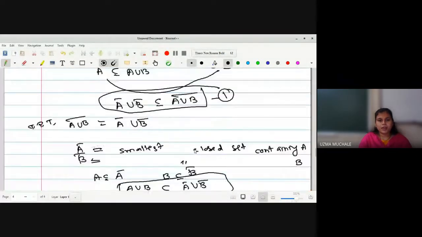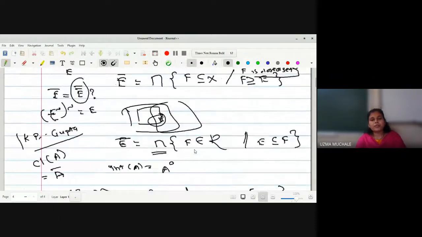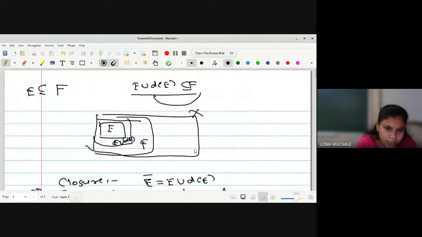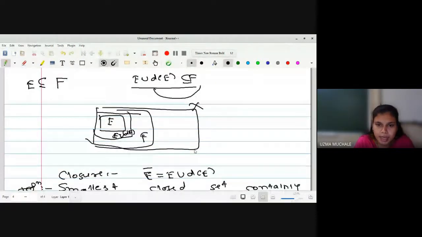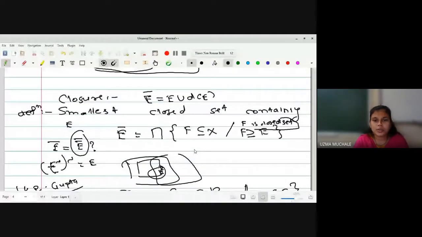Let us go for the properties which we have seen up to now. The first one, we have seen the definition of a closure of the set. We know up to now that the closure of a set is A union derived set, but the actual definition of a closure of a set is the smallest closed set containing E. Okay, E को contain करने वाला smallest closed set. And how to find out this one?